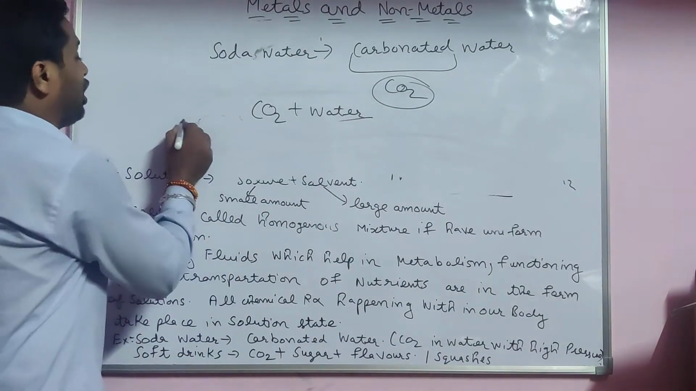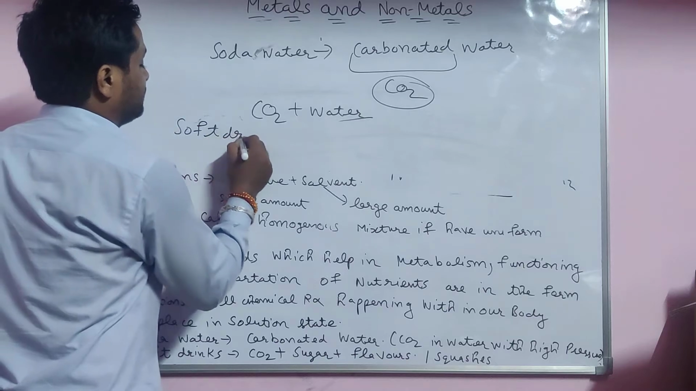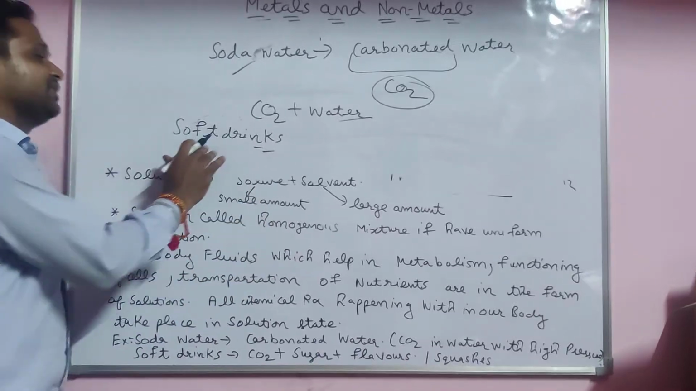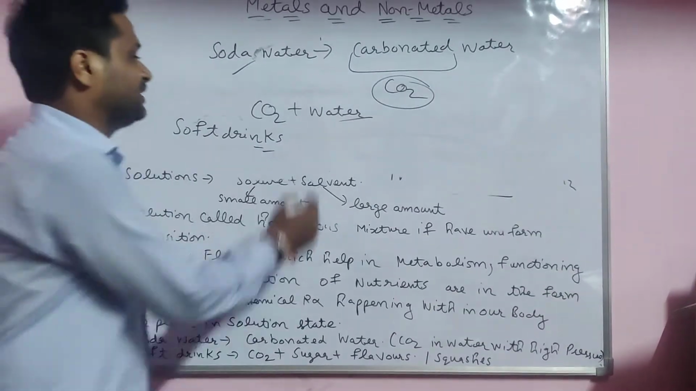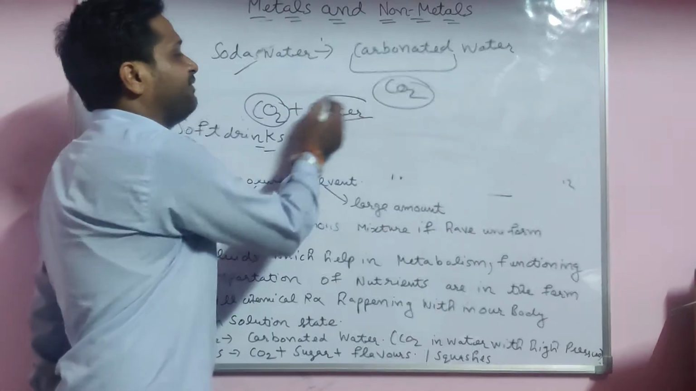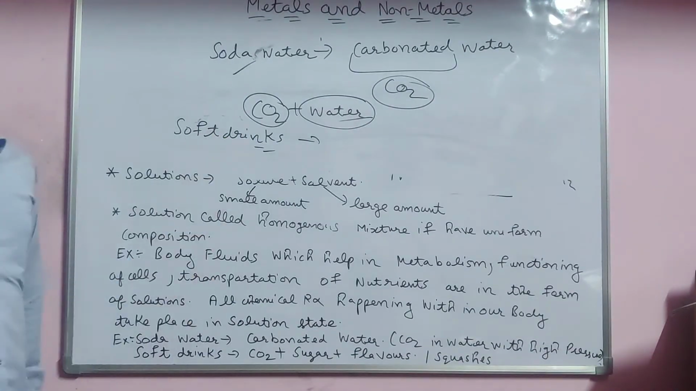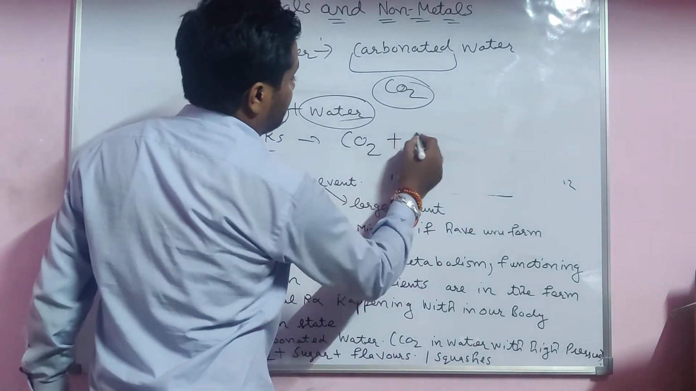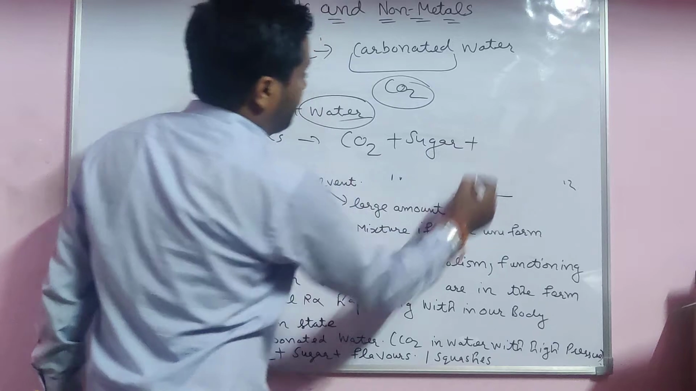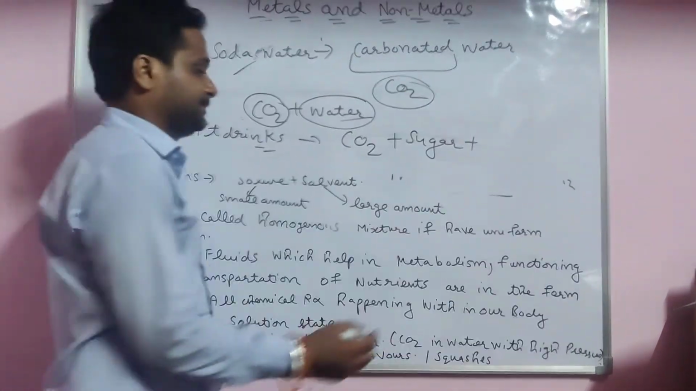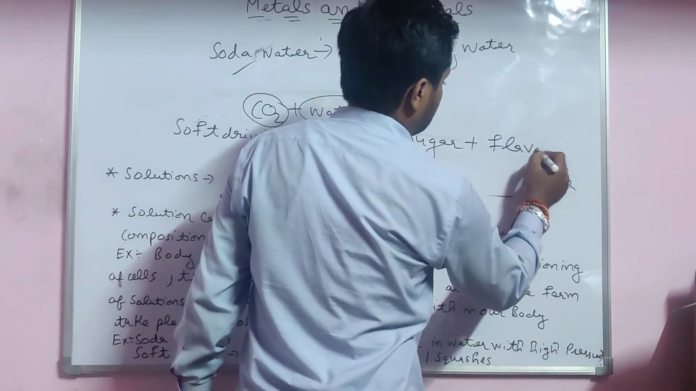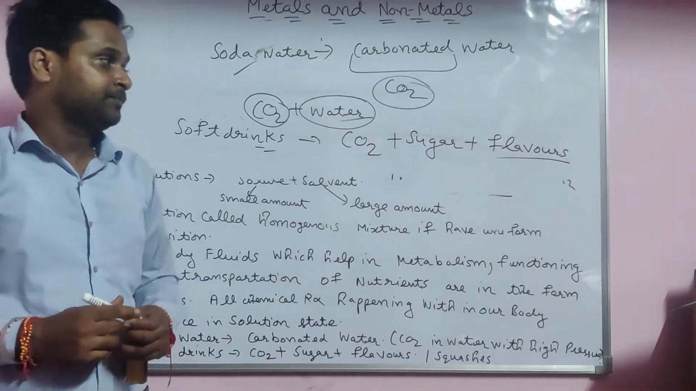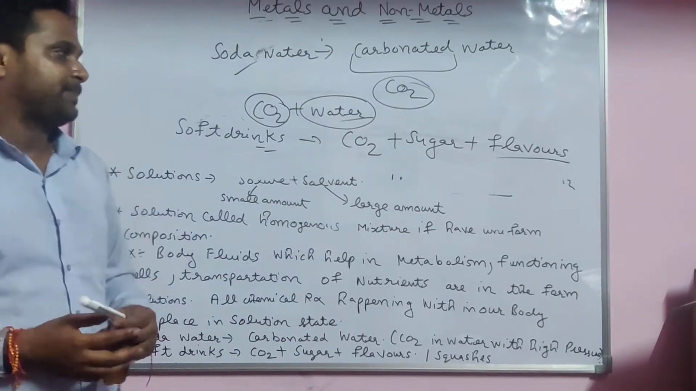Next example, soft drinks. This one is only carbon dioxide and water. Here carbon dioxide is the solute and water is the solvent. Now we see the soft drink. A soft drink is made from carbon dioxide plus a little bit of sugar plus flavors, different flavors, like strawberry flavor, for example.